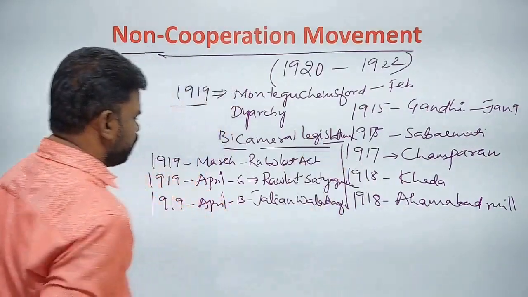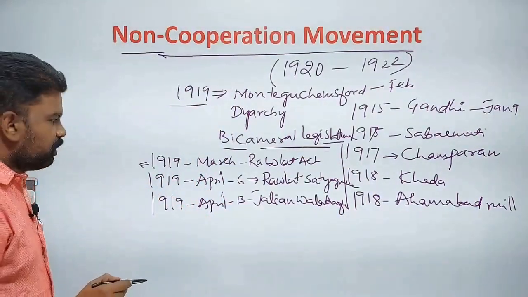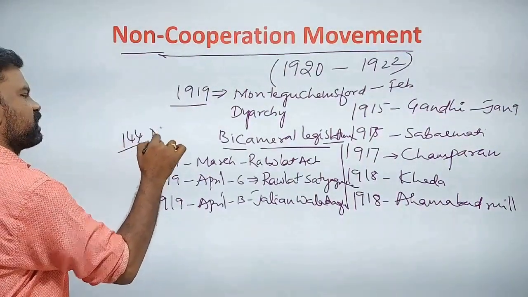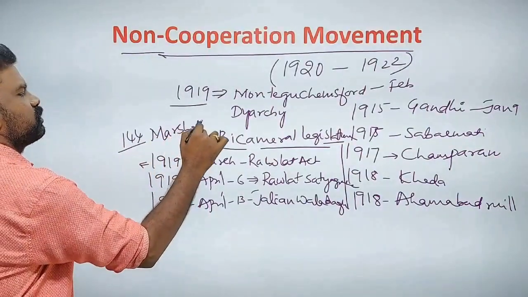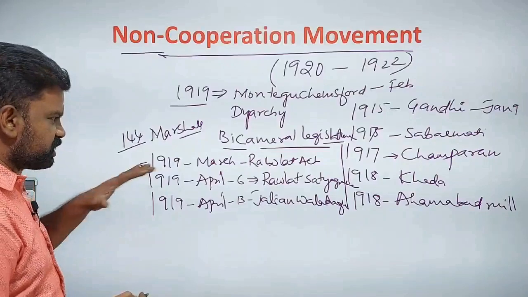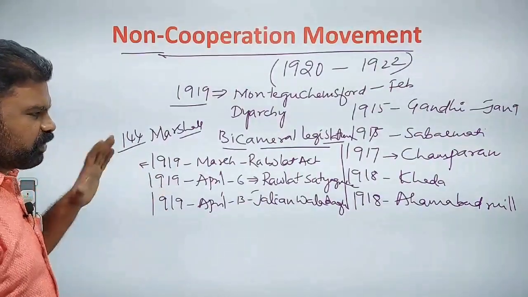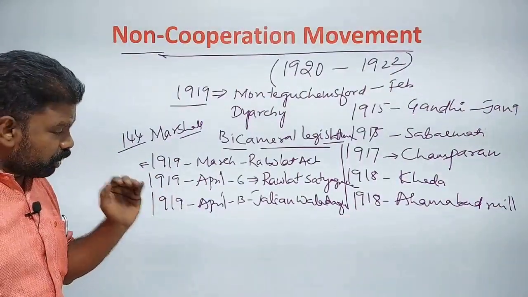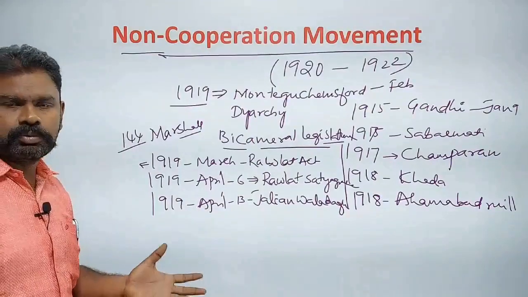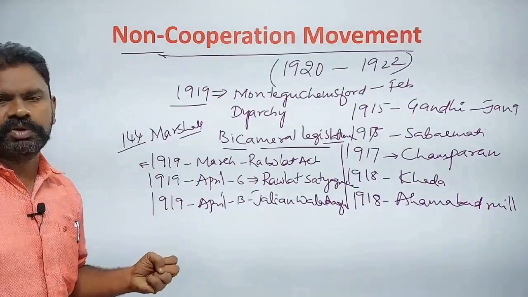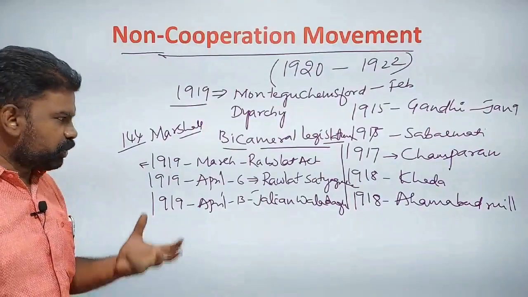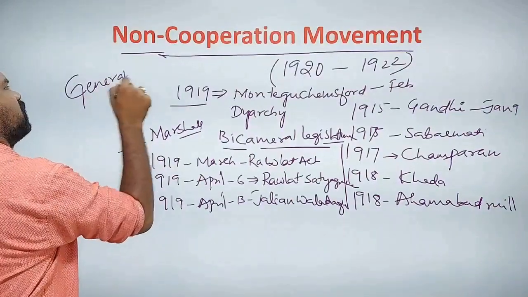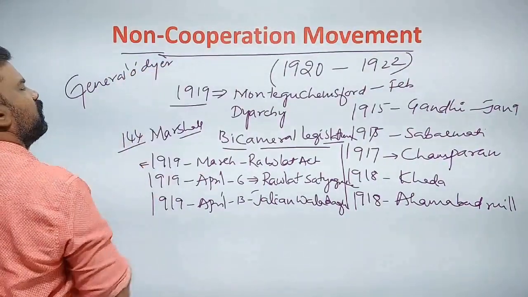While the Rowlatt Satyagraha was going on, there was Section 144 and martial action continuing in this area. Punjab was the most affected area. The government did not allow Gandhi to enter Punjab, and Punjab became the center for different activities. That's why in Punjab, Michael O'Dwyer was the governor.